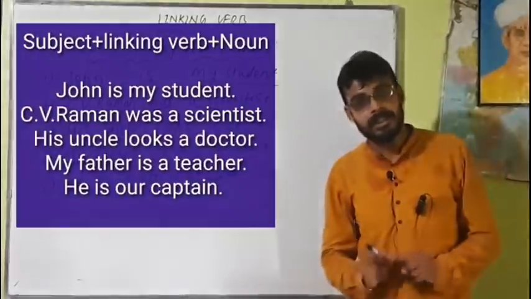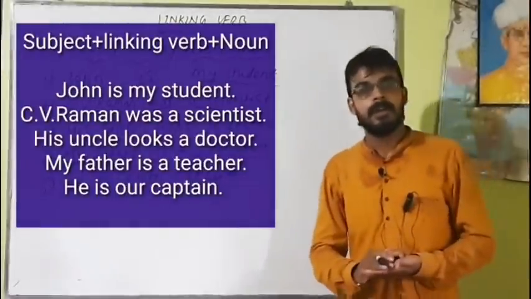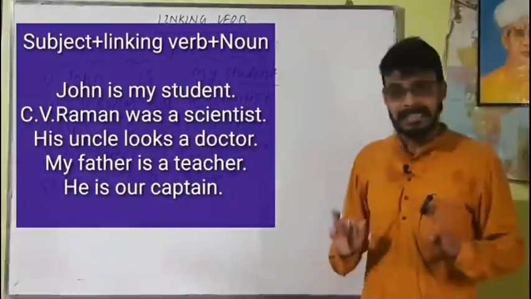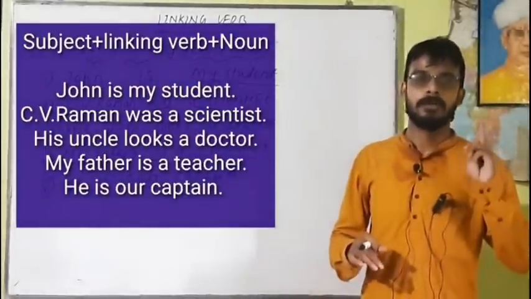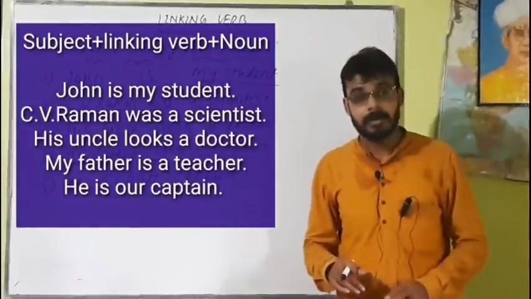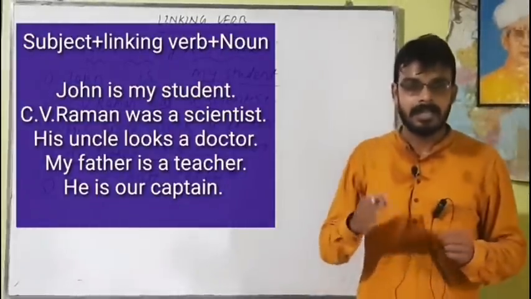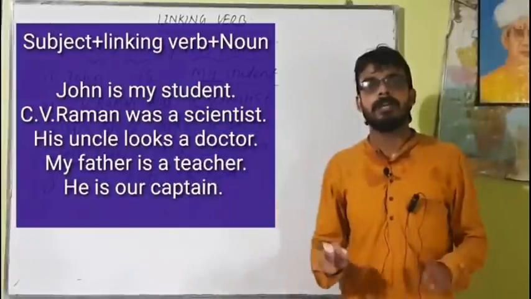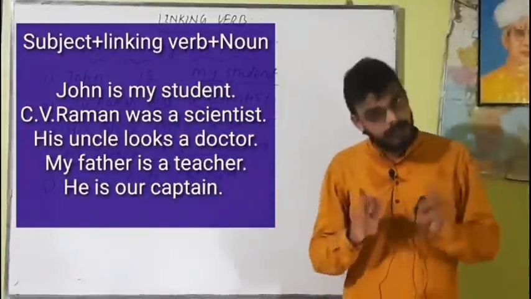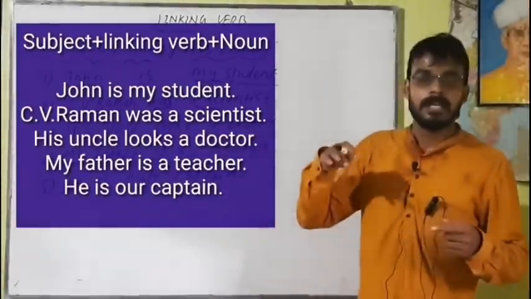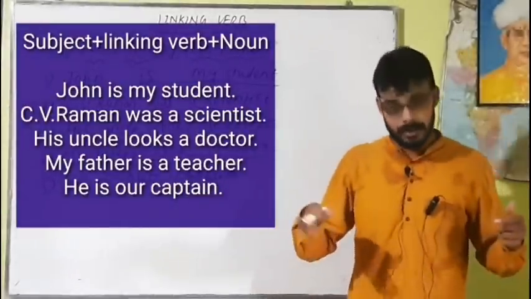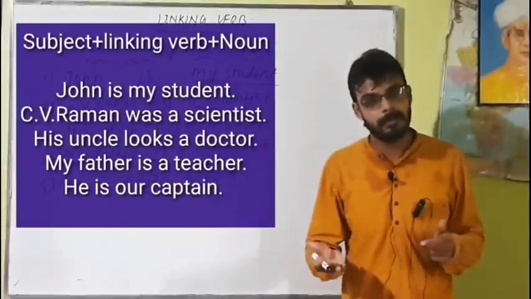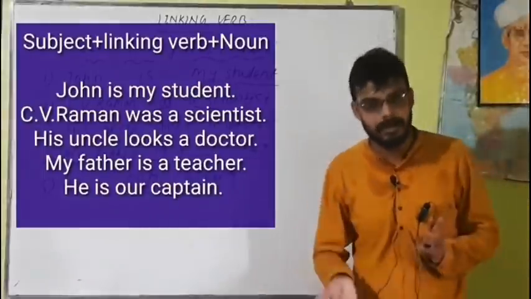So I think you have got a complete idea about transitive verbs and also intransitive verbs. Intransitive verbs are divided into two parts. The first is the verb of action, verb of doing, or dynamic verb. The second is the verb of being, linking verb, or copular verb. A dynamic verb can be represented using subject plus action word plus adverb. If you want to provide more information about the verb, you can also add an adverb at the end.